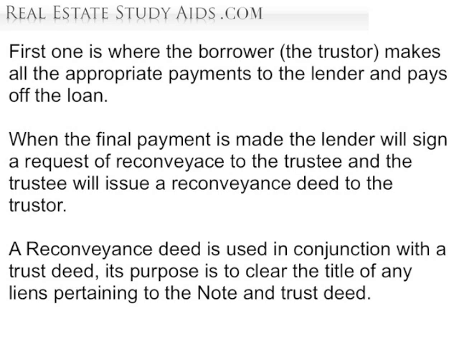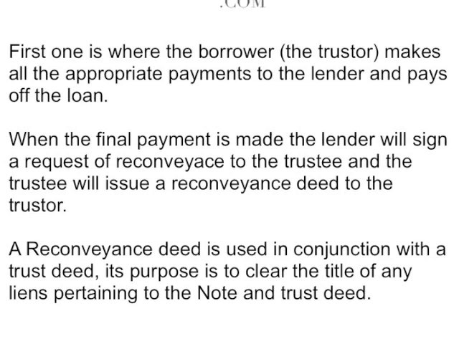The first is where the borrower, the trustor, makes all the appropriate payments to the lender and pays off the loan. When the final payment is made, the lender will sign a request of reconveyance to the trustee, and the trustee will issue a Reconveyance Deed to the trustor. A Reconveyance Deed is used in conjunction with a trust deed. Its purpose is to clear the title of any liens pertaining to the note and trust deed.